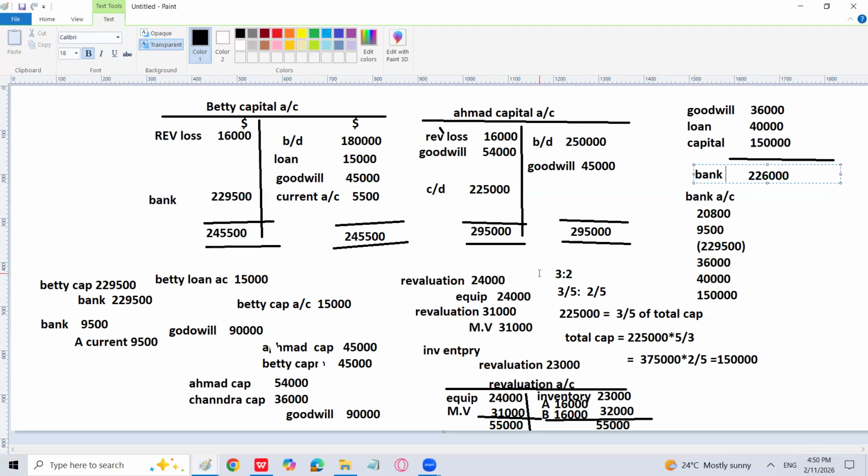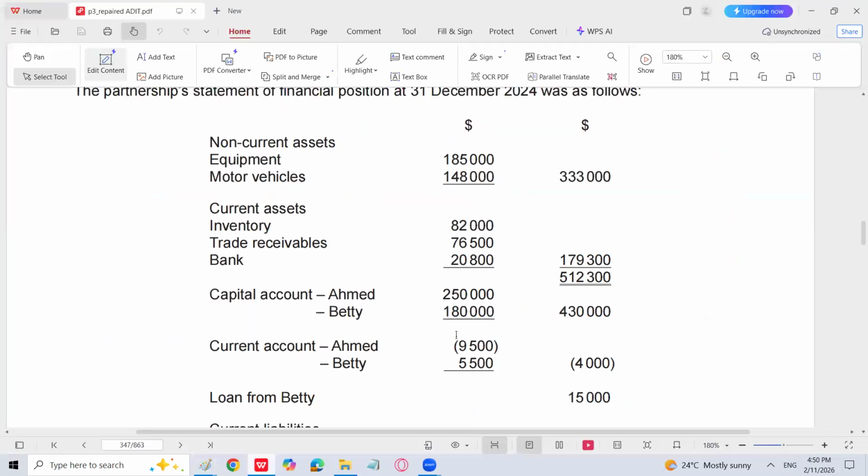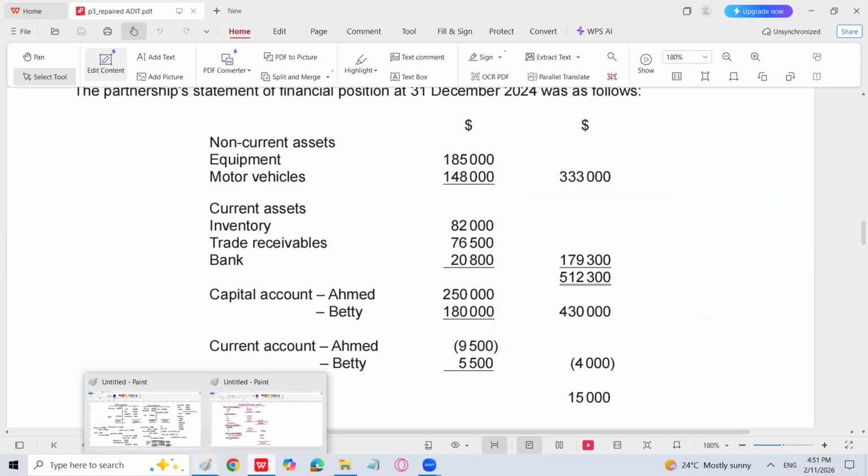Sir, why didn't we credit 9,500 in Ahmed's capital account? Yes. I will let you know. The problem is this, that 9,500 is basically a debit balance. See here, it's a partner current account loss. When you are going to transfer loss, or you are going to eradicate loss, you have to give it a credit. So partner's current account is going to be credit. It is finished. And why it is finished? Because Ahmed has brought cash into the business with the same amount of 9,500. So that was the reason.